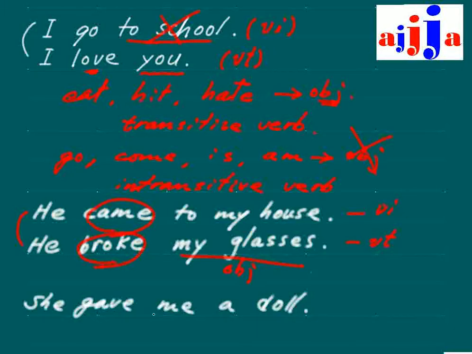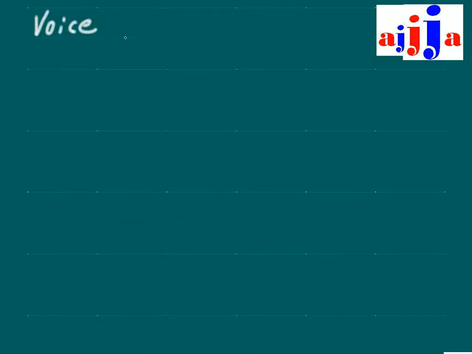In this case, both are objects, but we call this one the direct object, that's DO. This one is the indirect object, that's why IO. So we have two objects. So what is this verb? That's right, VT, which is a transitive verb.